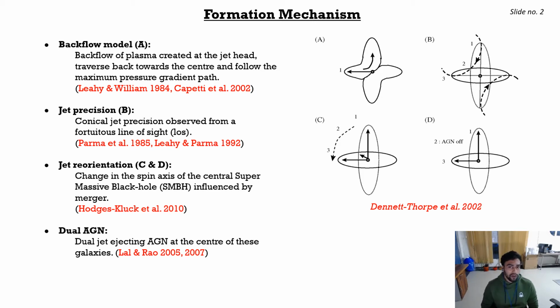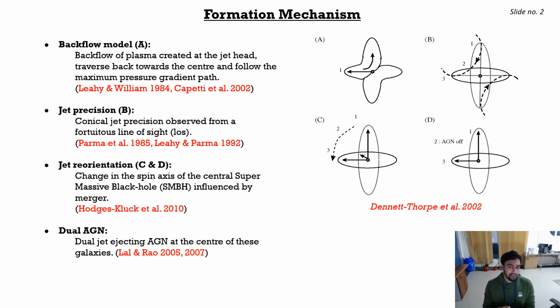According to the backflow model, the backflow of jet materials which are created at the jet head, while traversing back towards the center, encounters the maximum pressure gradient path created by the ambient, following which an X morphology is formed. In the jet precession model, what is proposed is that the central jet ejected from the central active galactic nuclei is actually showing a precessional motion, and when you observe this structure from a fortuitous line of sight, you will observe an X morphology.